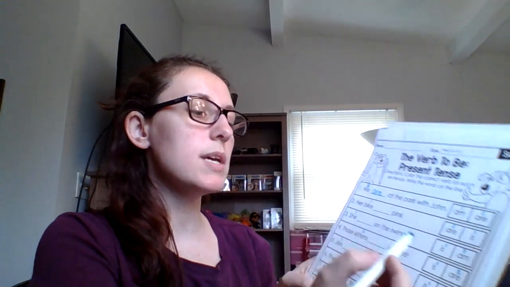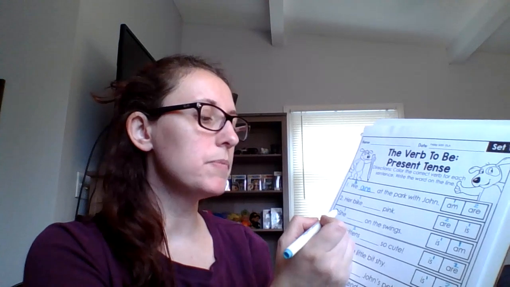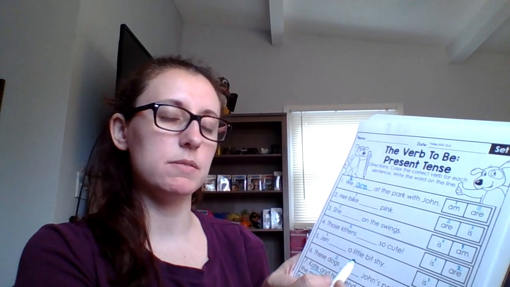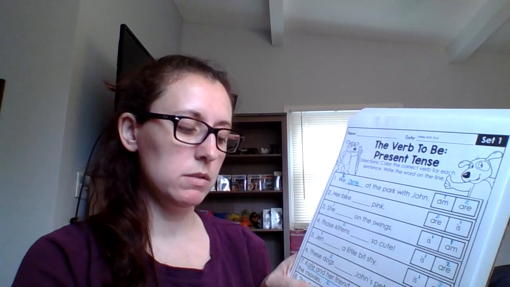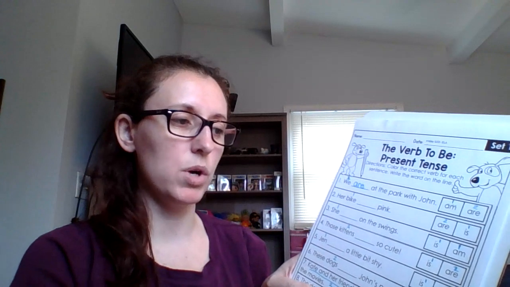So how do I figure it out? Well, I'm going to read them and see if they sound correct to me, see if they make sense. She is on the swings. That sounds about right. She am on the swings. No, because remember, we learned that am is always, or usually, with the word I. She and I are not the same word.